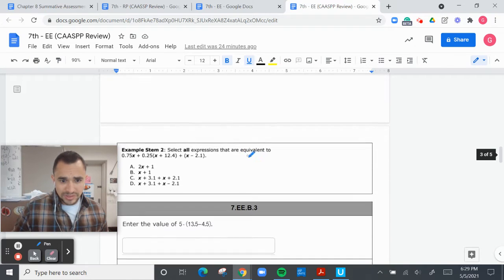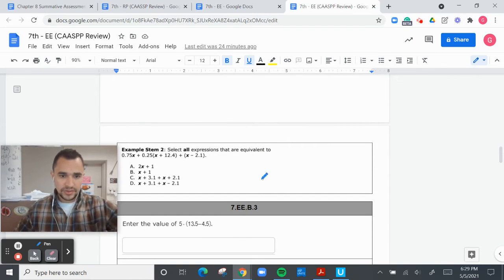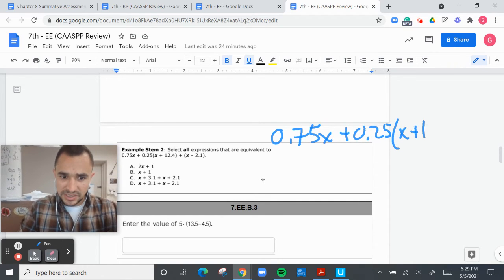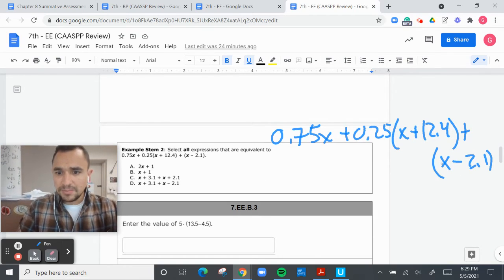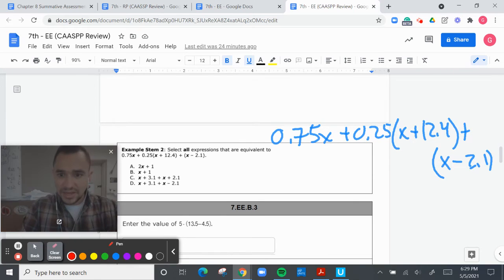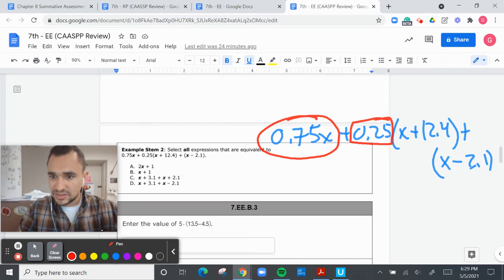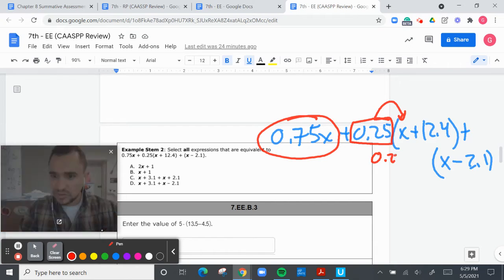I mean, these are whole numbers. I guess I can do the decimals for you if you really want to: 0.75x plus 0.25 parentheses x plus 12.4 and parentheses plus x minus 2.1. All right, I'm going to add up all of my x's. There's some x's here. This right here is distributed, so that's 0.25x.